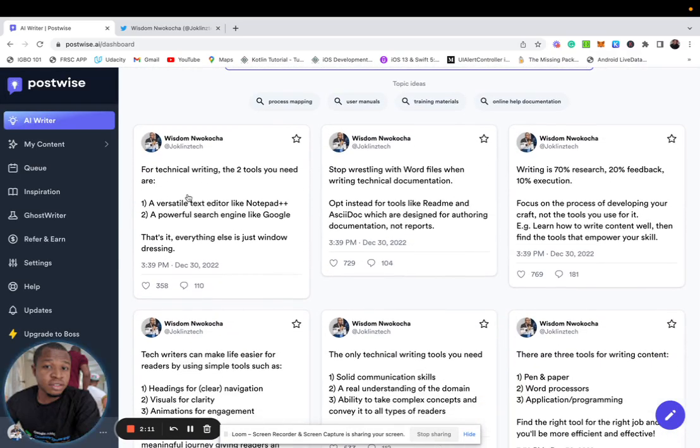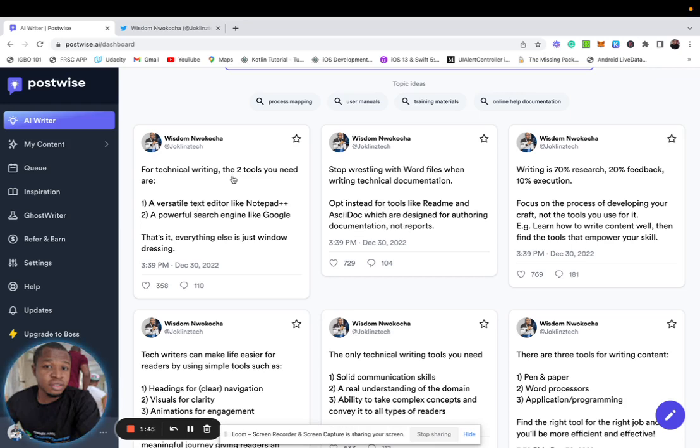So you see it's giving me awesome ideas. Writing is 70%, research 20%, feedback 10%, execution. So focus on the process of developing your craft, not the tools you use for it. And this is: stop wrestling with Word files when writing technical documentation. Opt instead for tools like README and Async Docs, which are designed for authoring documentation, not reports.